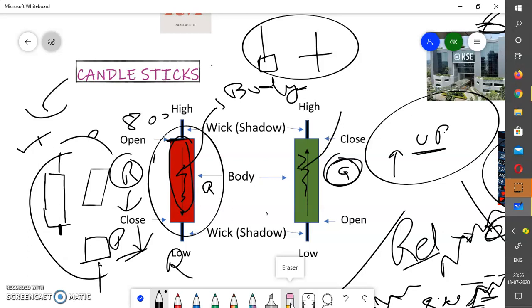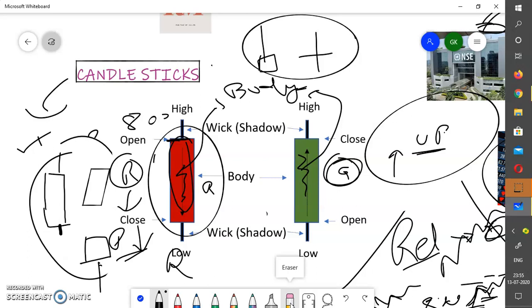This whole colored part is known as the body of a candle. It's a strong representation of price. Here in the red candle, this is the opening price. It means in this candle, the price of that particular stock opened at 800.